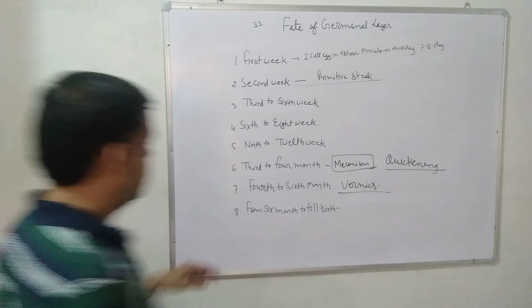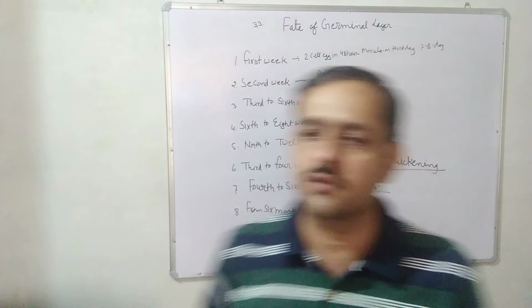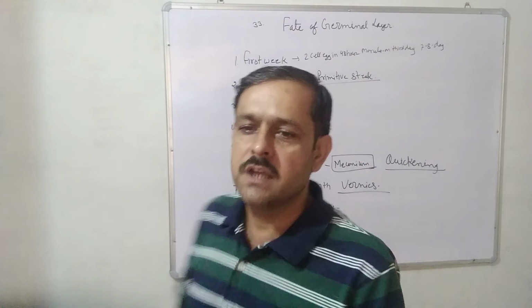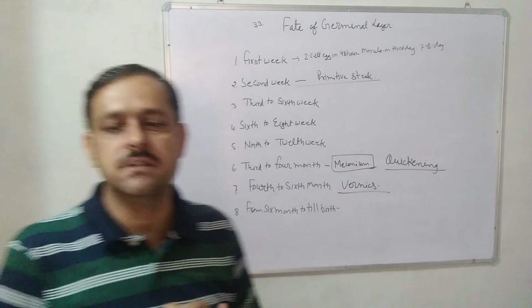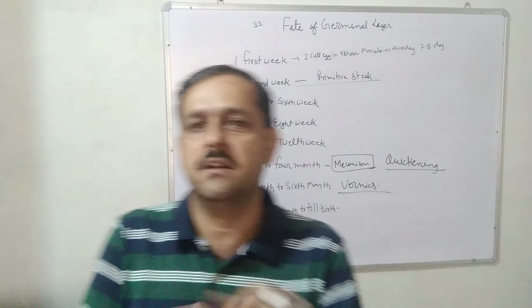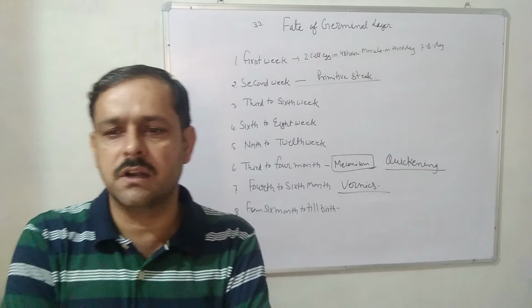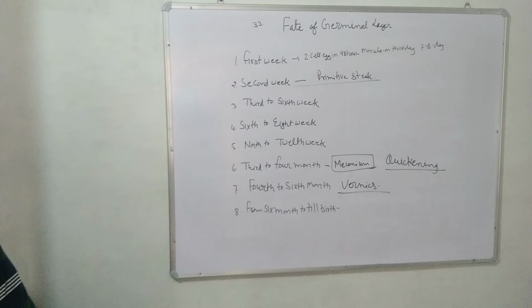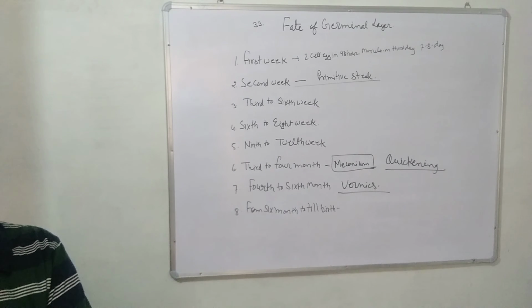From the 6th month till birth, what changes occur? In the 6th month, the fetus starts to open and close its eyelids. At this time, the brain develops rapidly and its weight increases. In the 7th month, the lacrimal glands that secrete tears are developed. The ability of smelling also develops. The fetus starts changing face expressions. Brown fat is formed below the skin, which helps in temperature regulation after birth.